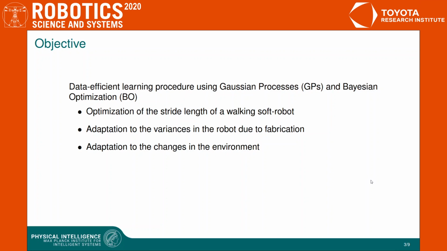To overcome these challenges, we proposed a data-efficient learning method based on Gaussian process and Bayesian optimization. Our objectives are optimization of the stride length of a soft robot, adaptation to the variances in the robot, and adaptation to the changes in the environment. In addition to these objectives, we also investigated the effect of transfer learning in Gaussian processes on the learning performance.